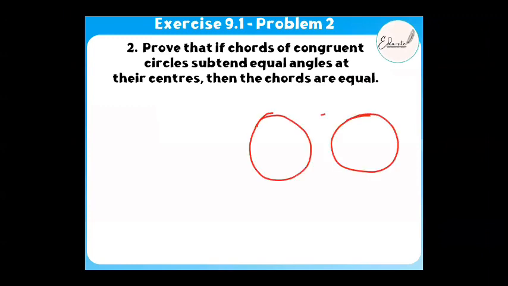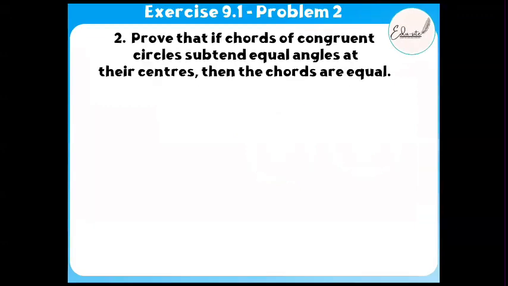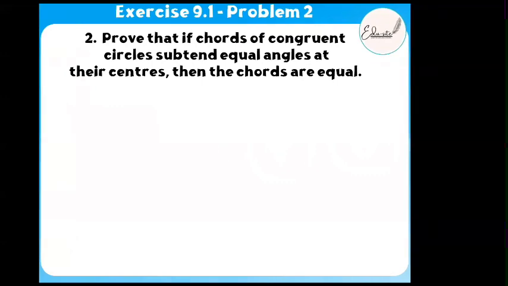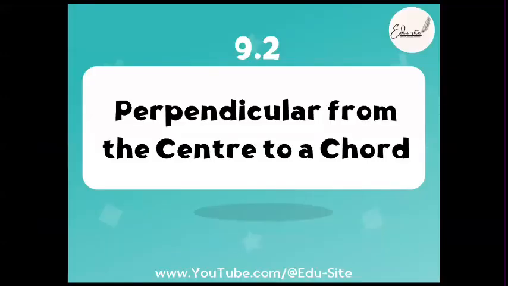You had to prove the same. Sides are equal. Chords are equal. AB is equal to CD, you had to prove, but the angle is equal. That is given already. Fine, Vita? Yes. Okay. So this was still here. It was about angle subtended by the chord at the center of the circle. This was in 9.1.